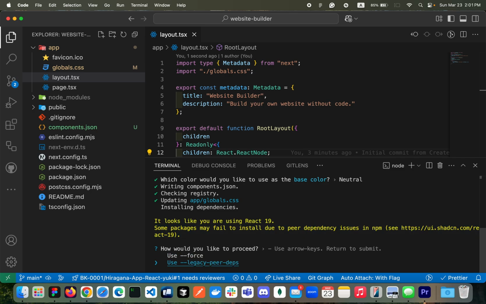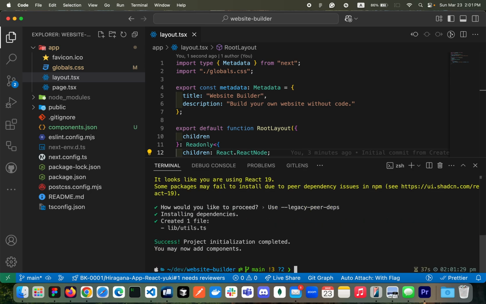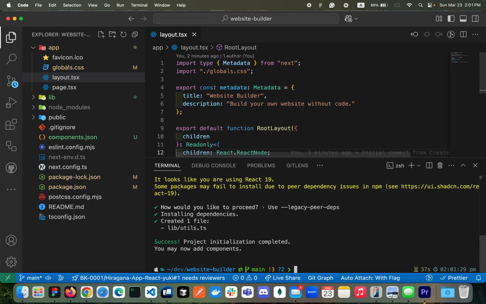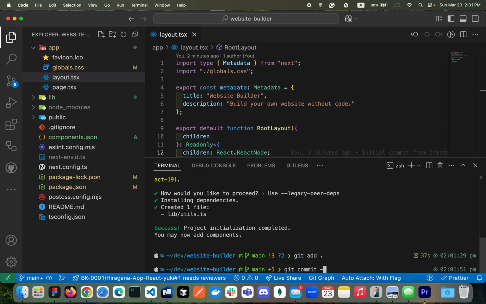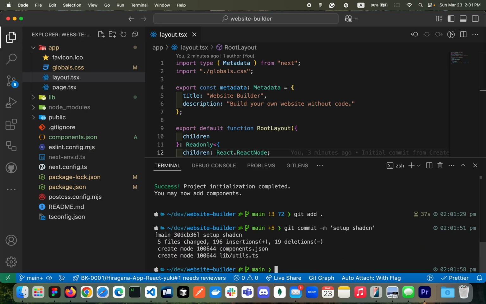So I'll be using legacy peer dependencies. Awesome. Which we have already done. So I'm going to make a commit with the message, set up ShadCN. Great.